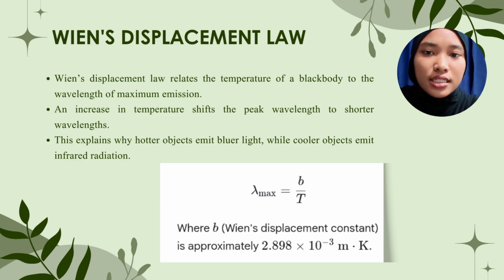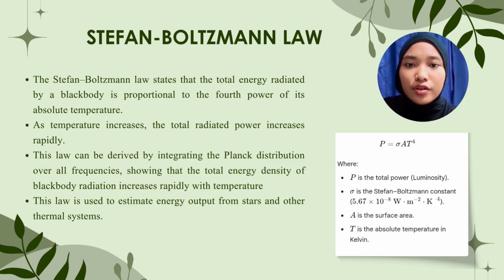We can calculate the exact temperature of a body simply by measuring its peak color. Essentially, the bluer the light, the higher the value of T in the denominator. Now we're moving on from the color of light to the amount of energy. We have the Stefan-Boltzmann law.